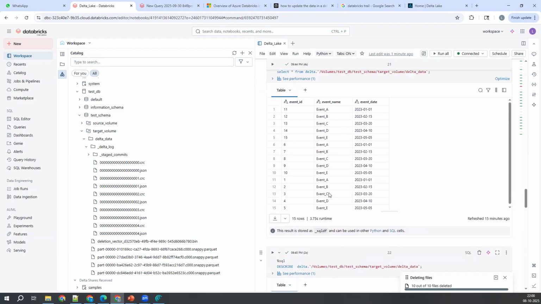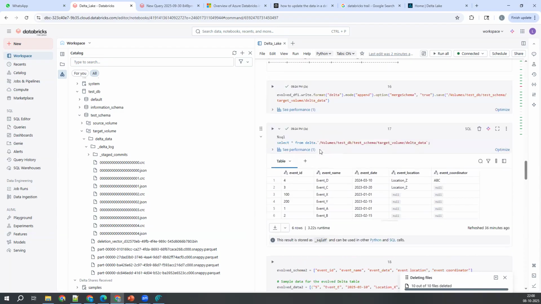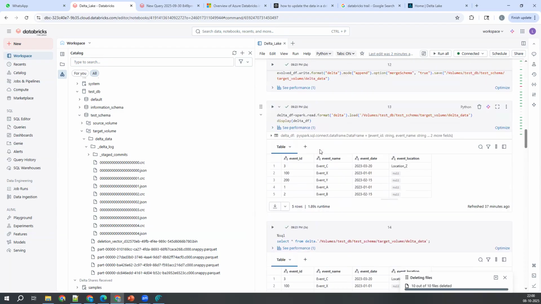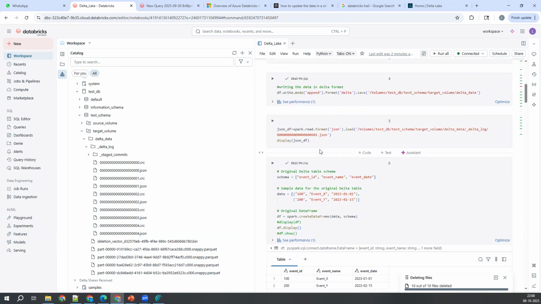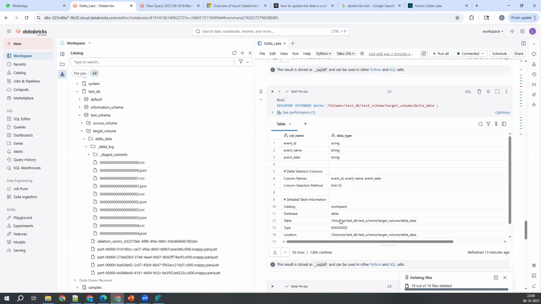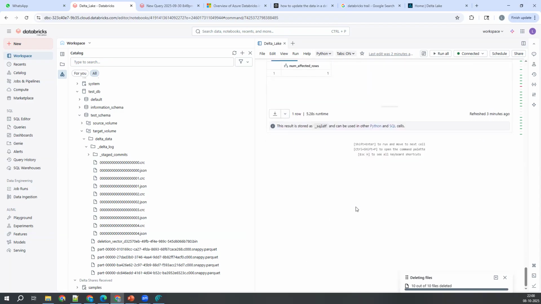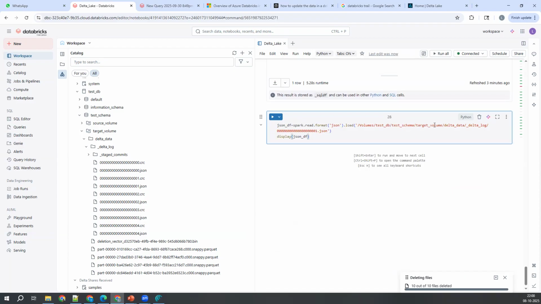Where did we read that file yesterday? Let me bring that command here. This is the one, right? Now let me copy this command and come down and try to read it. But I need to copy and paste the path, guys. In the last cell I'm pasting this one: test schema, target, delta data, delta log. Inside delta log, this is there, right? So inside 3, what is happening here?